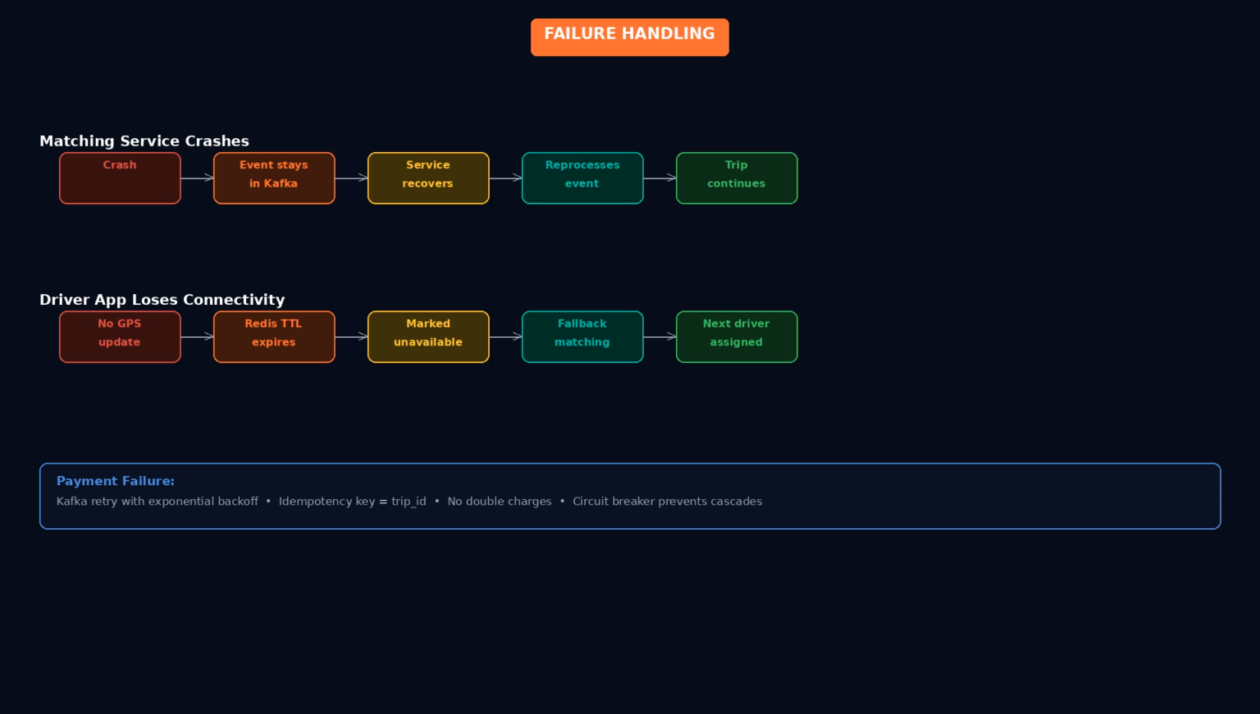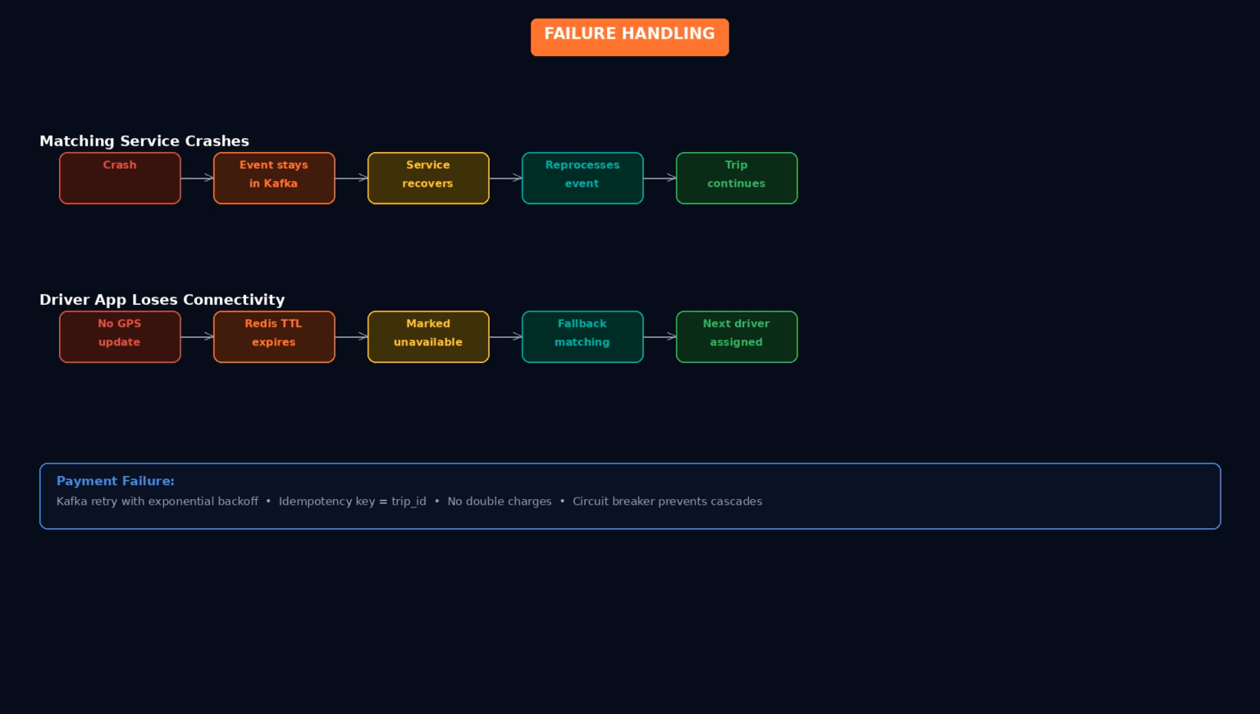If a driver's app loses connectivity, their last known location stays in Redis with a time to live. If no update arrives within 30 seconds, they are marked unavailable. If the payment service fails at trip end, the payment event stays in Kafka and is retried with exponential backoff. Payment is processed eventually. The rider is never double-charged because the trip ID is used as an idempotency key.